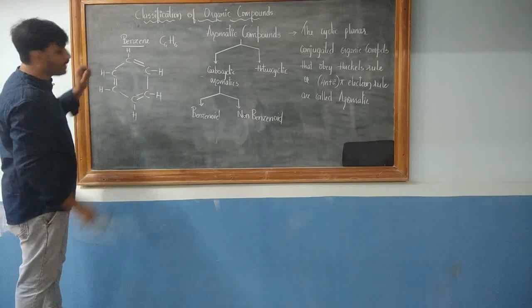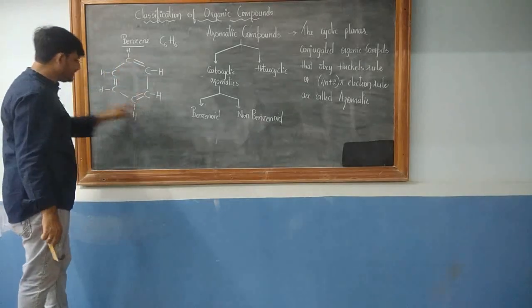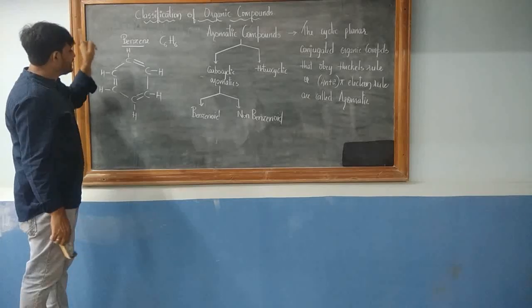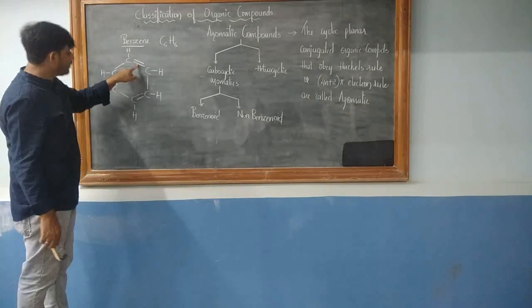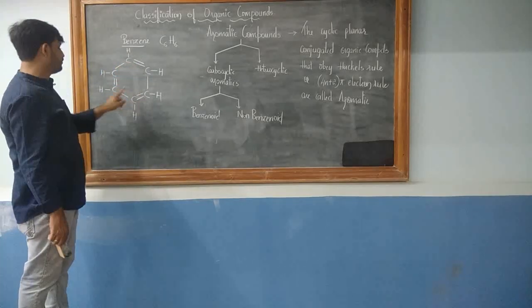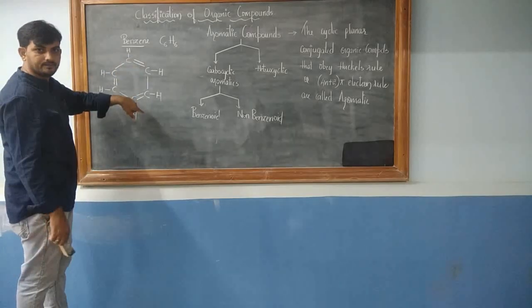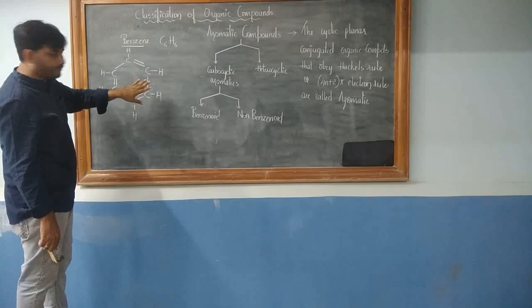Now look at this compound. We have a cyclic structure, a planar structure, with alternate electron rich double bonds and electron poor single bonds. It is conjugated. I hope I am clear.